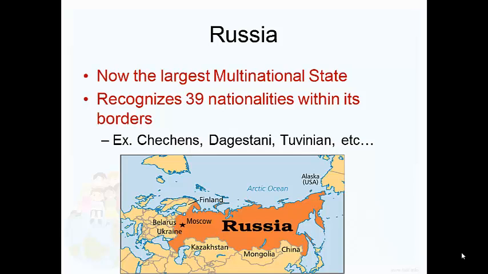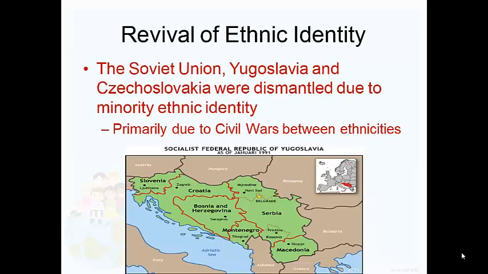Now, Russia is the largest multinational state because it recognizes 39 different nationalities within its borders. So, technically speaking, we could divvy up Russia into 39 different pieces. And therefore, let's say, for example, they would have the Chechen state and the Dagestani state and the Tuvinian state, etc., etc.